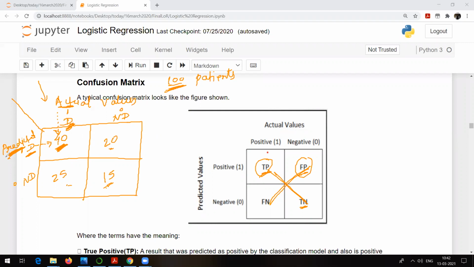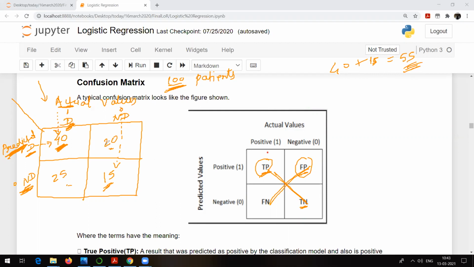What is true negative? Our model is saying that there are 15 people who are not affected by diabetes, and actually there are 15 people who are not affected by diabetes. That means 40 plus 15, 55. So out of 100, our model is correctly predicting, correctly classifying 55 patients.